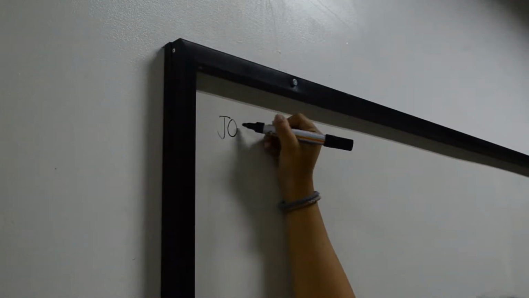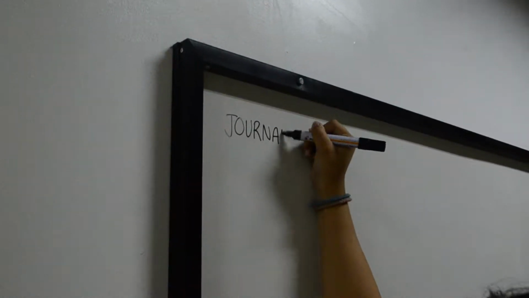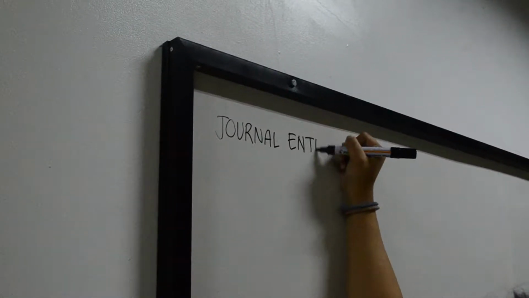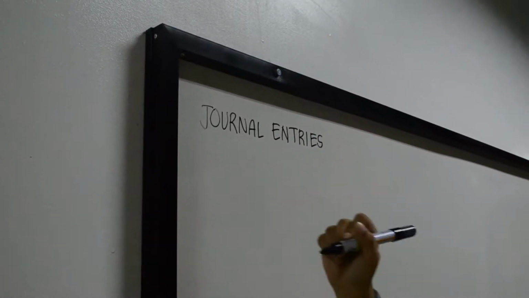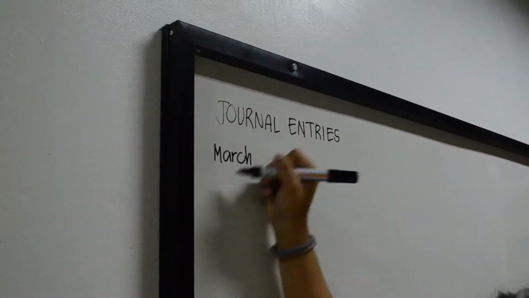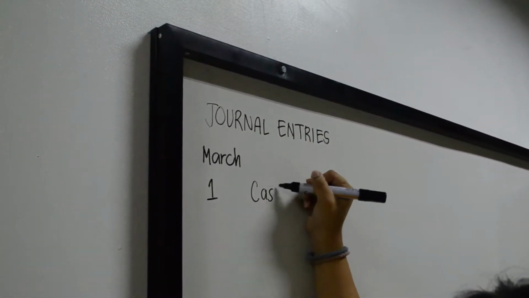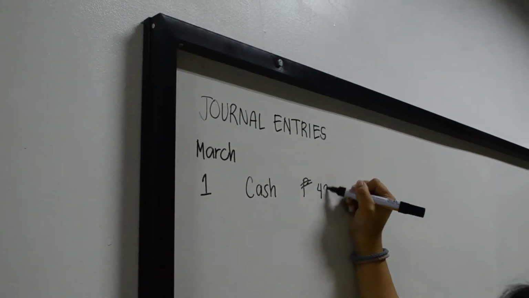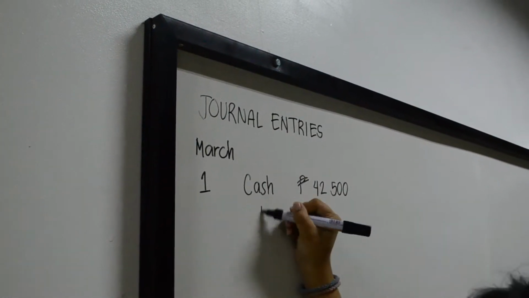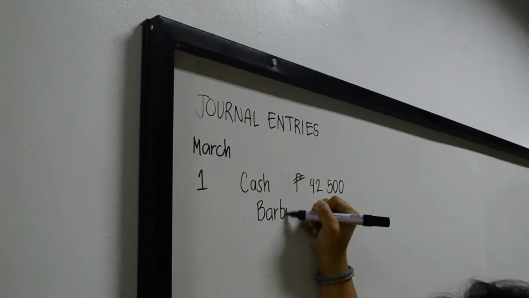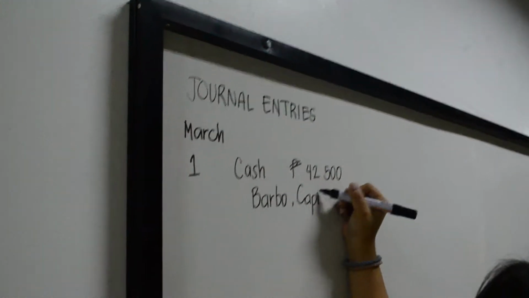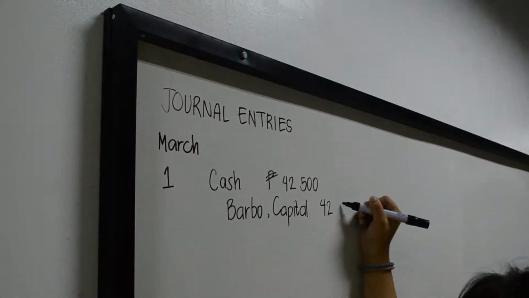The journal entries. The first transaction happened on March 1. Barbo invested 42,500 pesos of personal funds in a new bank account in the name of Samuel Barbo MD. To record, cash on the debit side and Barbo Capital on the credit side, both amounting to 42,500 pesos.